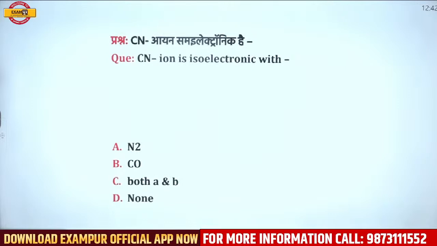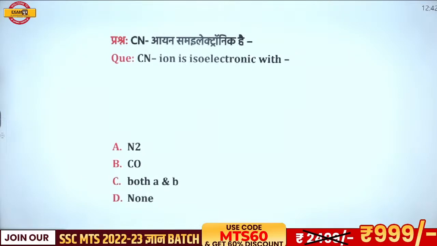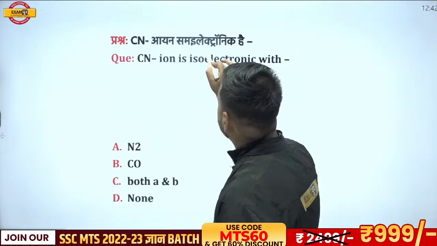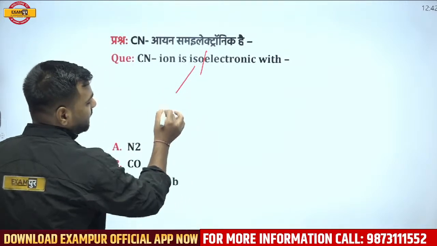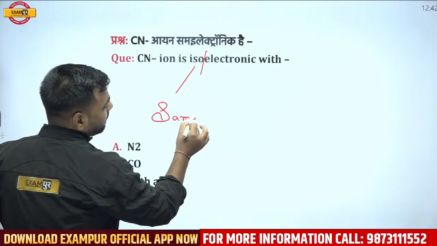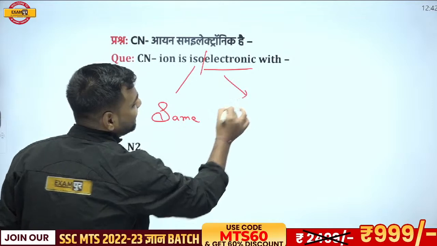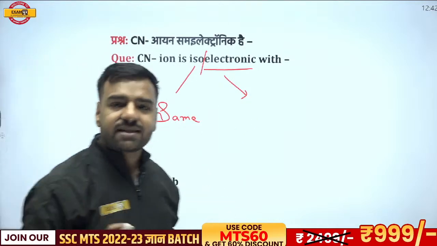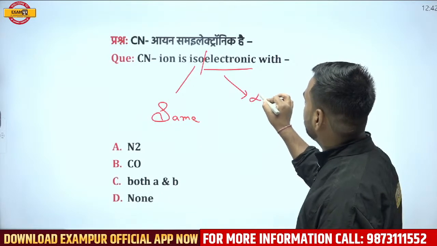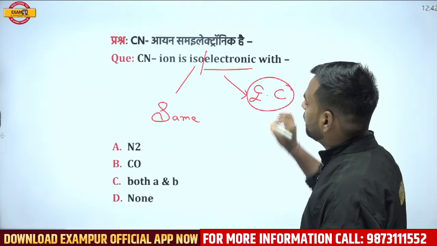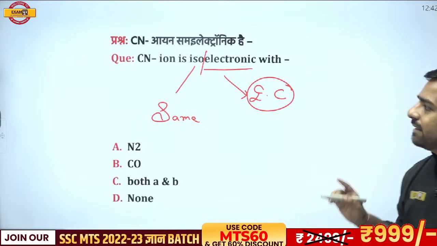Now the next question is, CN minus ion is isoelectronic with what? Now if I talk about isoelectronic, iso means what? Iso means same. Do you know the word electronic? I guess you all remember, when we were discussing it last time, we told you that electronic means electronic configuration. So just try to have a link with the options.